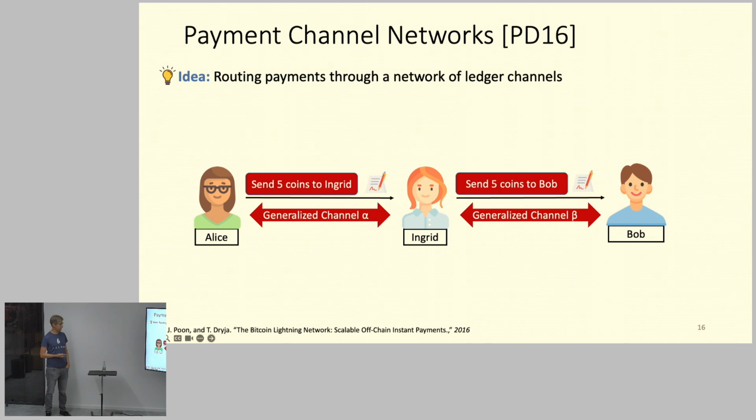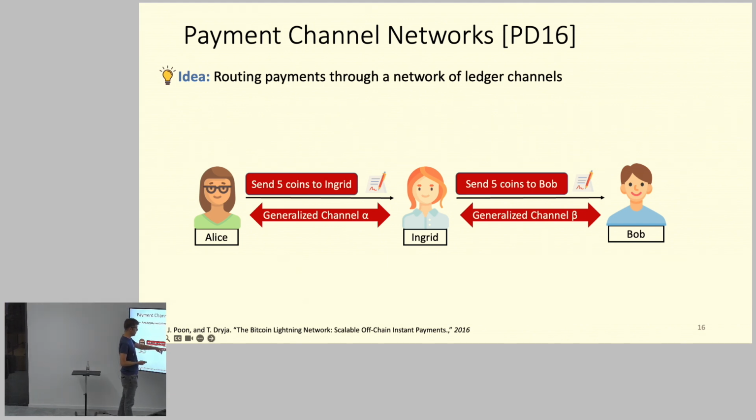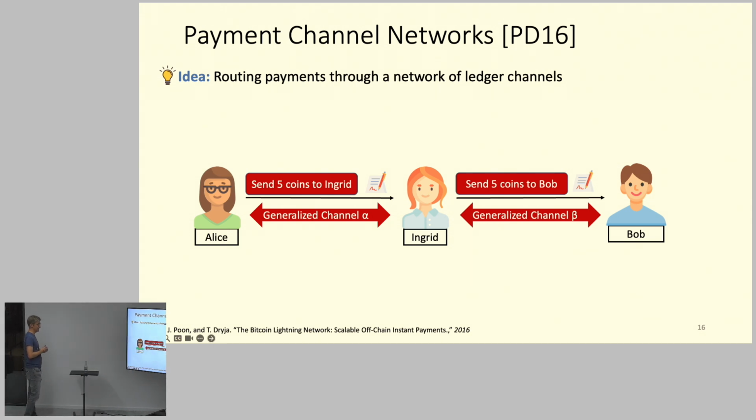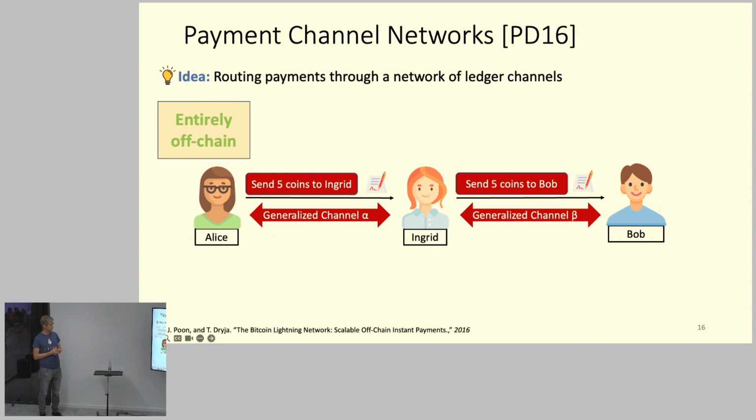And what they can do is, if Alice now wants to send 5 coins to Bob, then she can route these 5 coins through Ingrid. So she sends the 5 coins first to Ingrid, and then Ingrid has to further route it to Bob. Of course, Ingrid can cheat. She could just take the 5 coins that she received and not send them further, but then you have some nice techniques from the Lightning paper to ensure that Ingrid cannot do this.